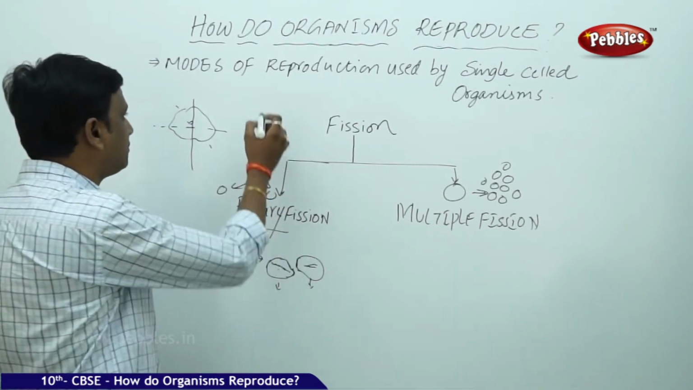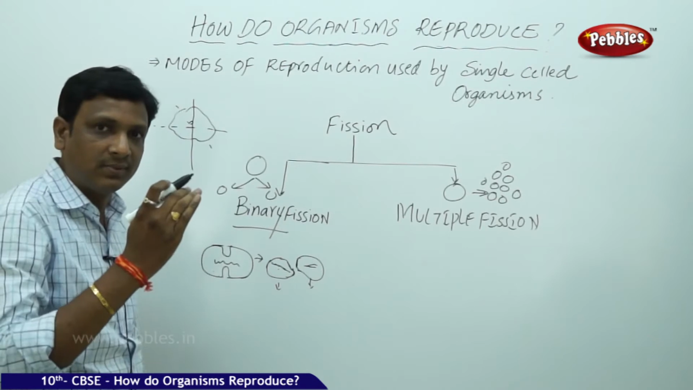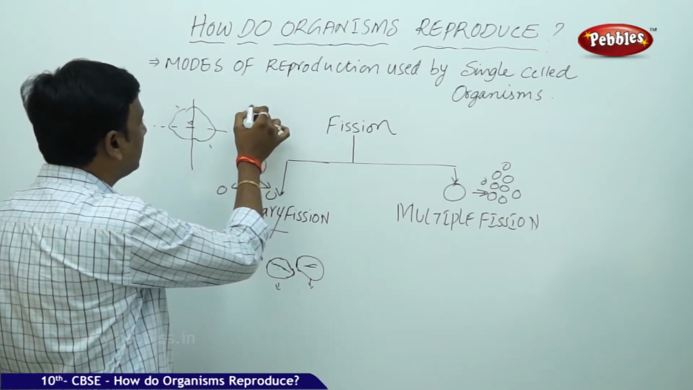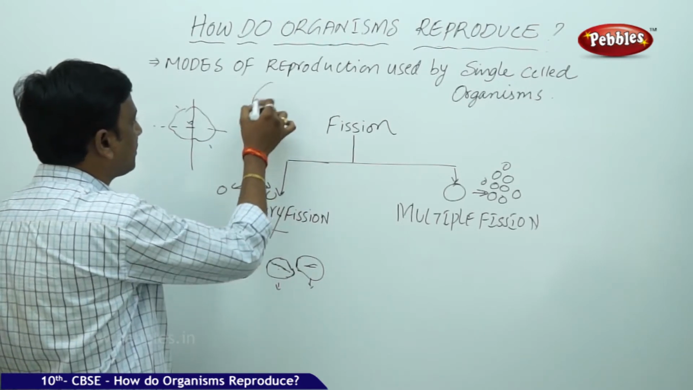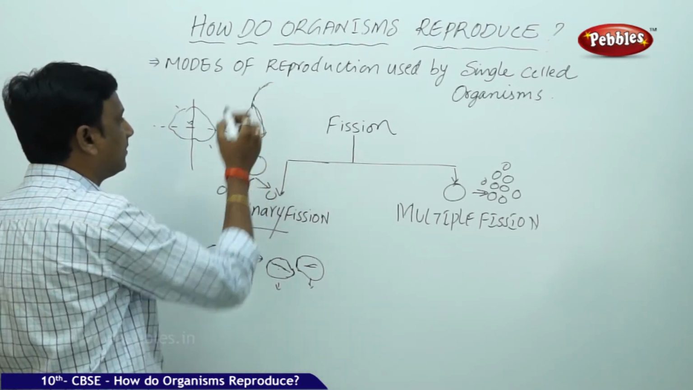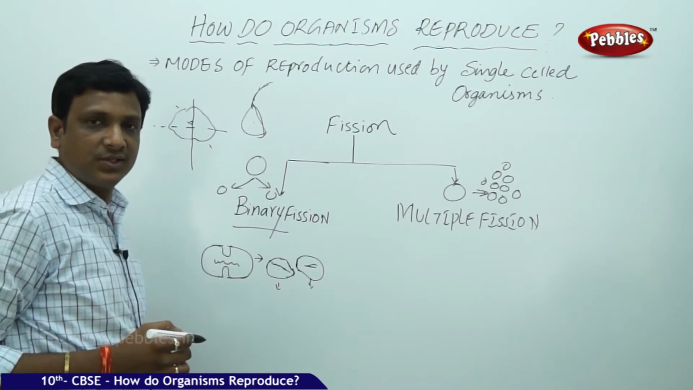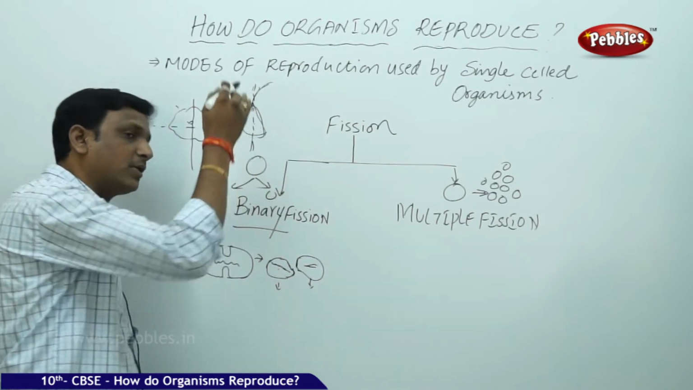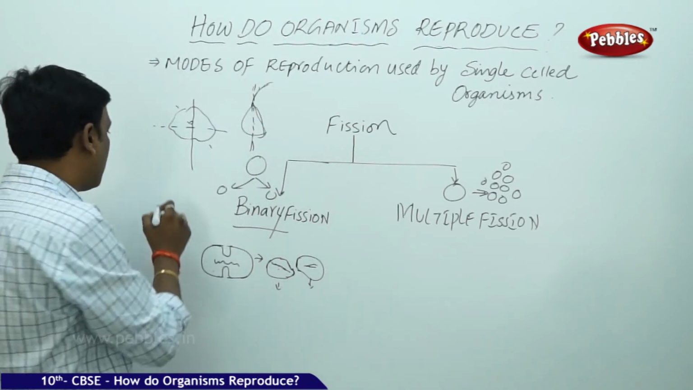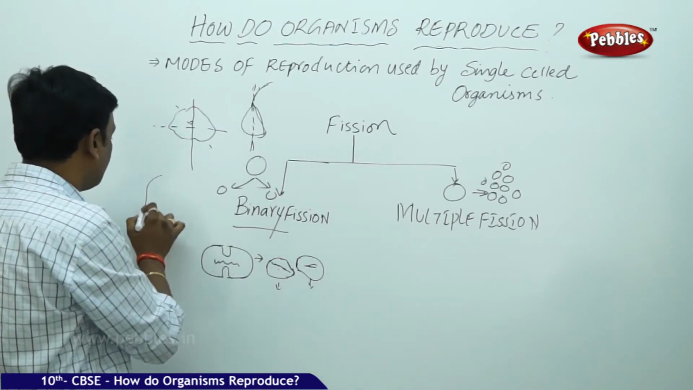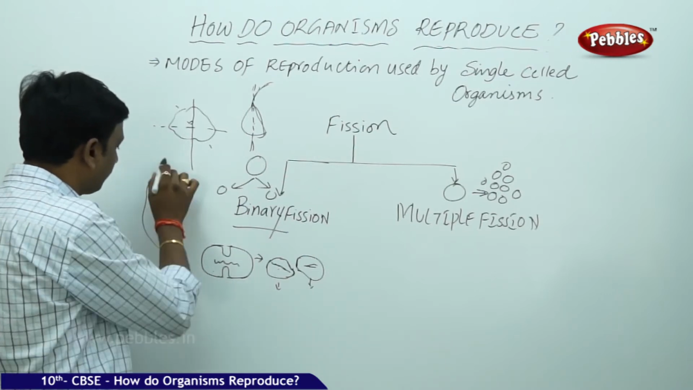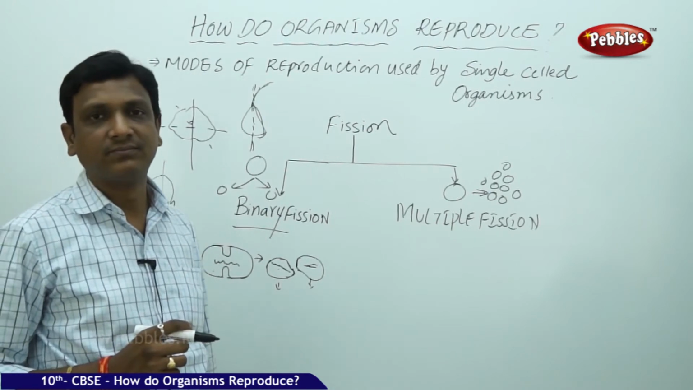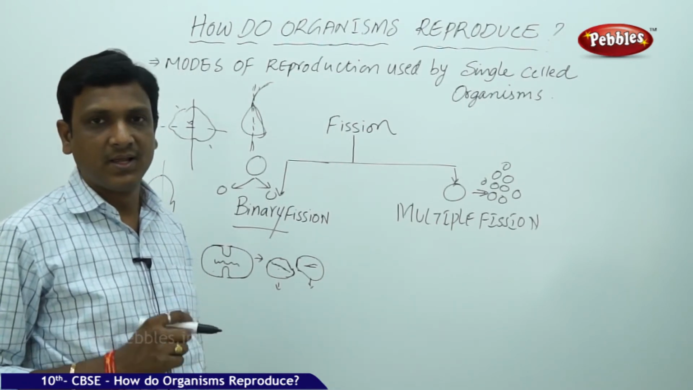But some organisms have special structures. For example, Leishmania has a whip-like structure. So the division takes place at a particular orientation, at a particular axis. Even the binary fission in case of paramecium happens at a particular orientation, particular direction. So that is observed in binary fission.